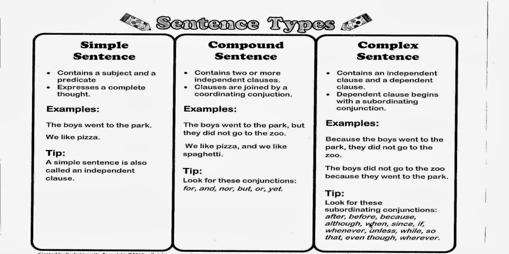There are more examples also, as we saw in the previous slide. Now here children, because the boys went to the park, they did not go to the zoo. I already gave this example, right? So now children, because here is the subordinating conjunction and it does the work of joining as well as explaining the relationship between the dependent and independent clause. I hope you are clear with this.